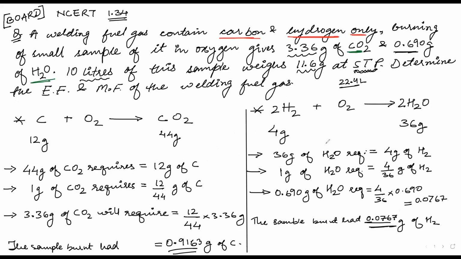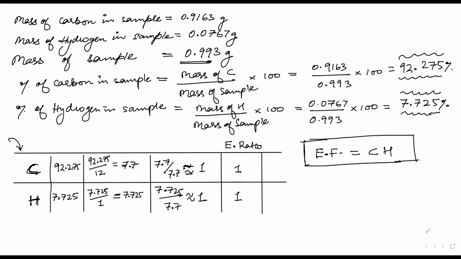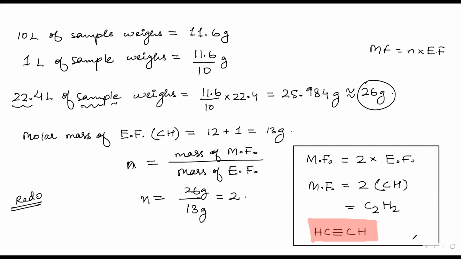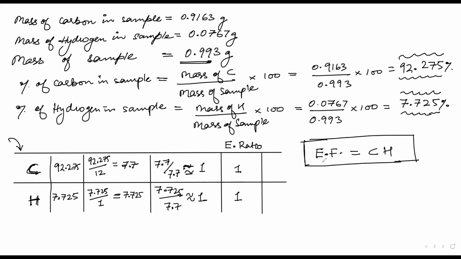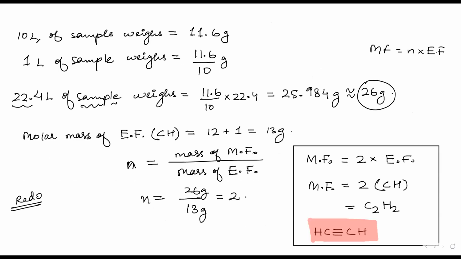We can say half a slide from here, this complete slide, then this one slide. Each slide has a few important things. In this slide we are determining the amount of carbon and amount of hydrogen present in the sample. In this slide, we are mainly focused on the empirical formula. And in the next slide, we are dealing with how to get the molecular formula from the empirical formula. So please redo this question.